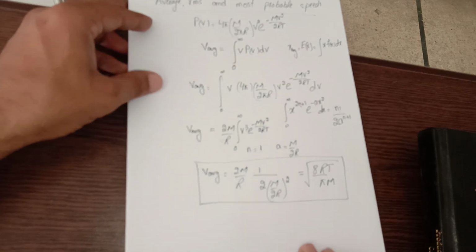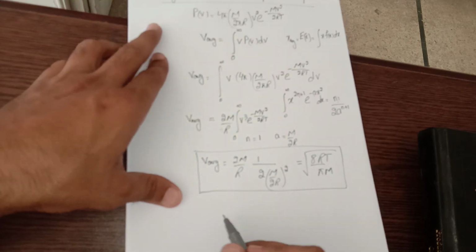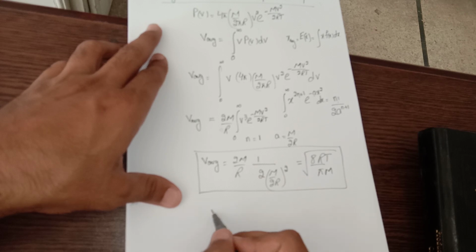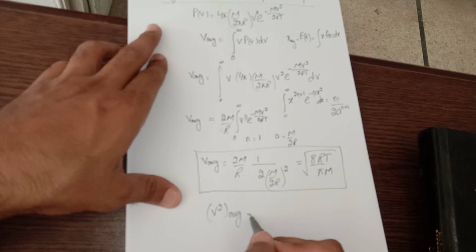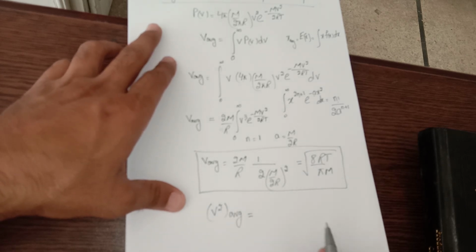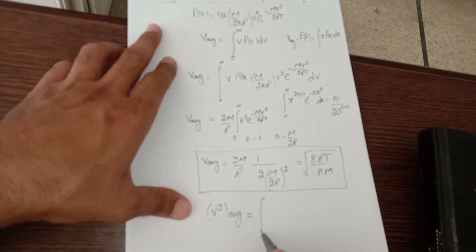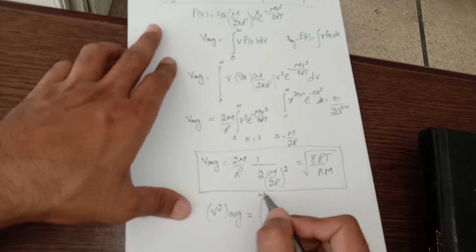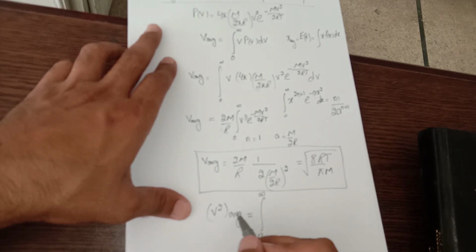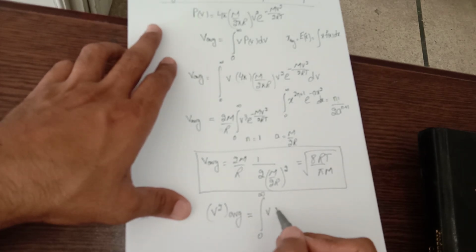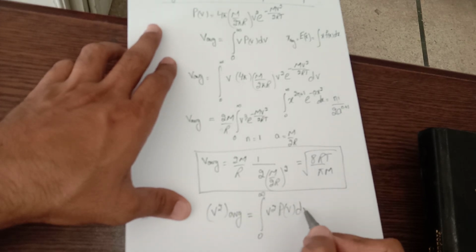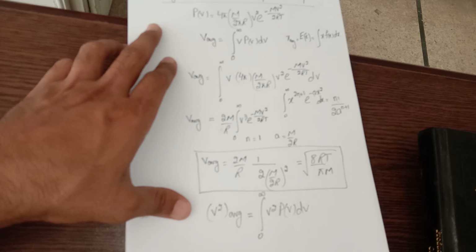Now to calculate the RMS speed, we require not the average speed but V square average. V square average would be calculated by running on similar steps. 0 to infinity I would integrate, and this random variable V square will be multiplied with the distribution and integrated to dV.